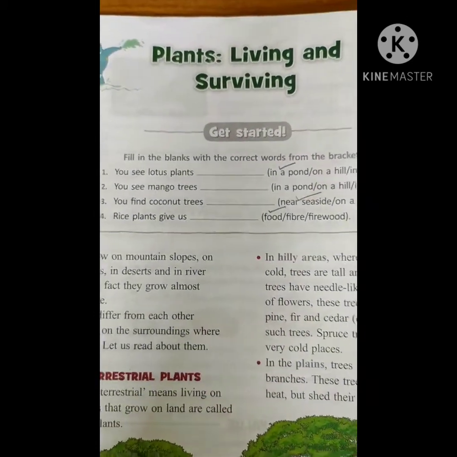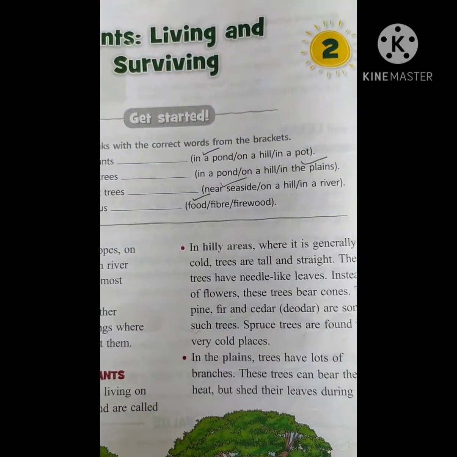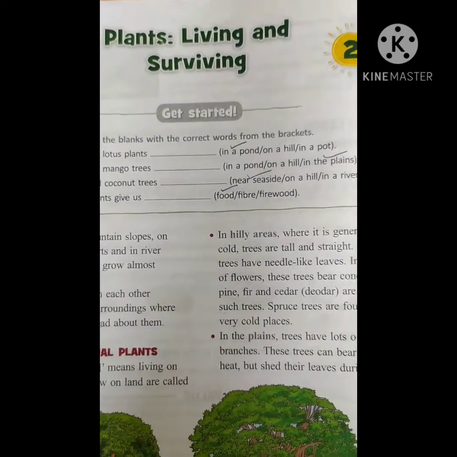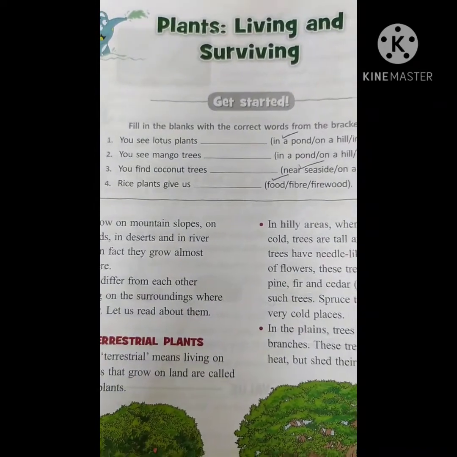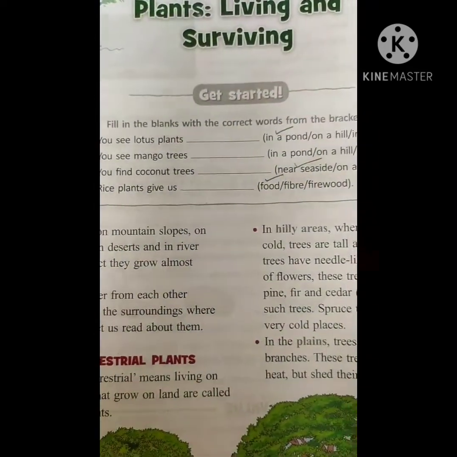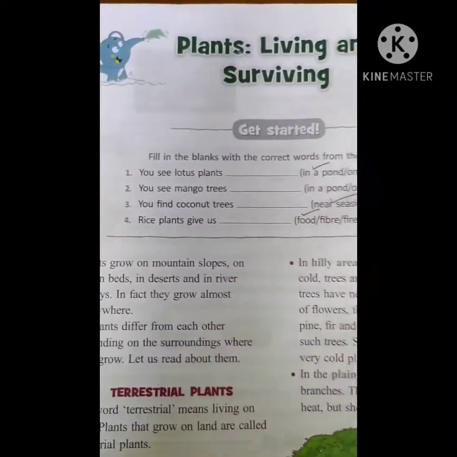Okay, today we are going to learn about lesson number 2, that is Plants: Living and Surviving. Okay, get started. Fill in the blanks with the correct words from the brackets.